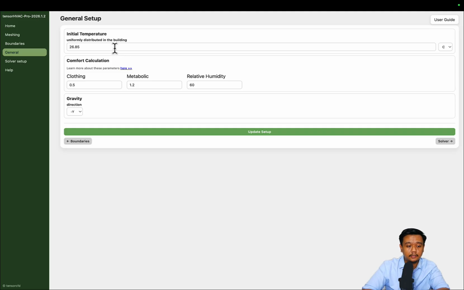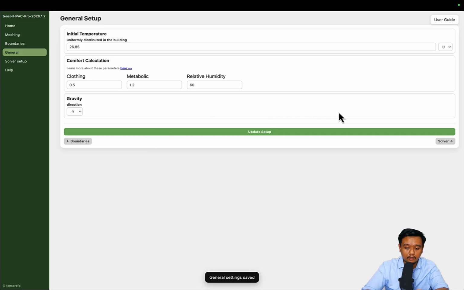The initial temperature doesn't matter much, it's just a guess of the first temperature in the room before you turn on the air conditioning system. And for the comfort calculation, like the clothing, metabolic rate, and also relative humidity, we will discuss later on specific thermal comfort standards. Let's say for ASHRAE or ISO, they have some specific parameters that we use to evaluate the comfort level. You can also check this link if you want to read the reference.